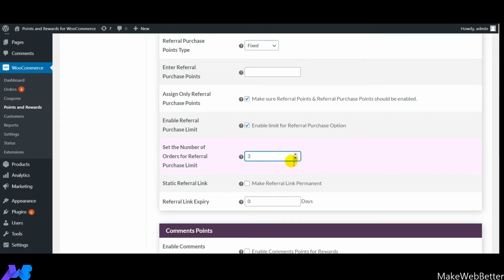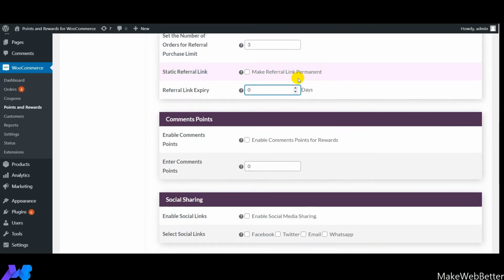The next is if you want to make the referral link permanent, you can do it from here. And if you don't want to keep it permanent, you can just deselect this option. And over here, if you want to set the expiration of the referral link, you need to mention the number of days after which the referral link will get expired. So let's say I am setting it as 5 days. As soon as the 5 days have passed, the customer will get the notification with the help of points notification setting that I will be discussing later.